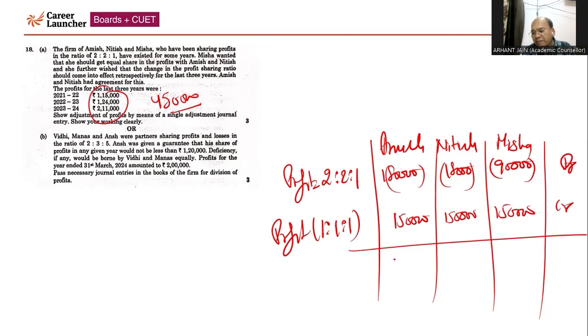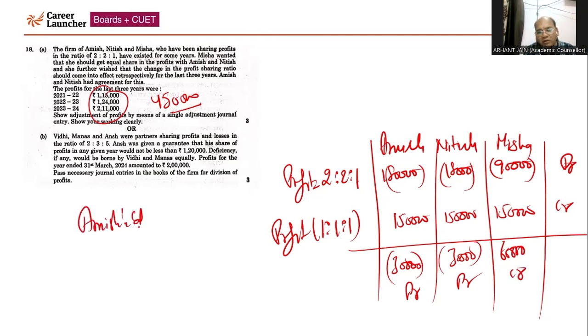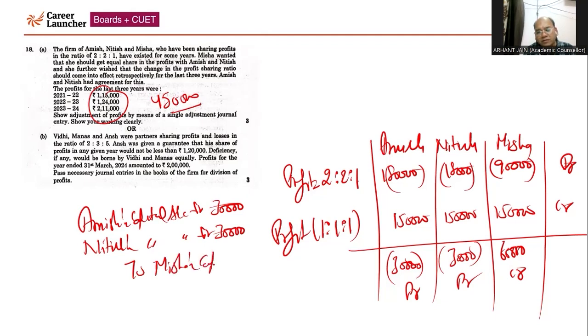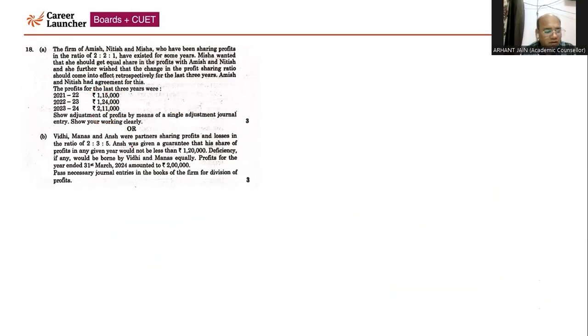So Amish will compensate 30,000 because it is coming 30,000 debit. So Amish's capital account will be debited by 30,000. Nitish's capital will also be debited by 30,000, and Misha's capital is going to be credited by 60,000. So the entry will be Amish capital account debit 30,000, then Nitish capital account debit 30,000 to Misha's capital account 60,000. So this will be the entry, this will be the working that we need to show and we need to pass. Now, next part of this question, that is part B, which is given in the internal choice.